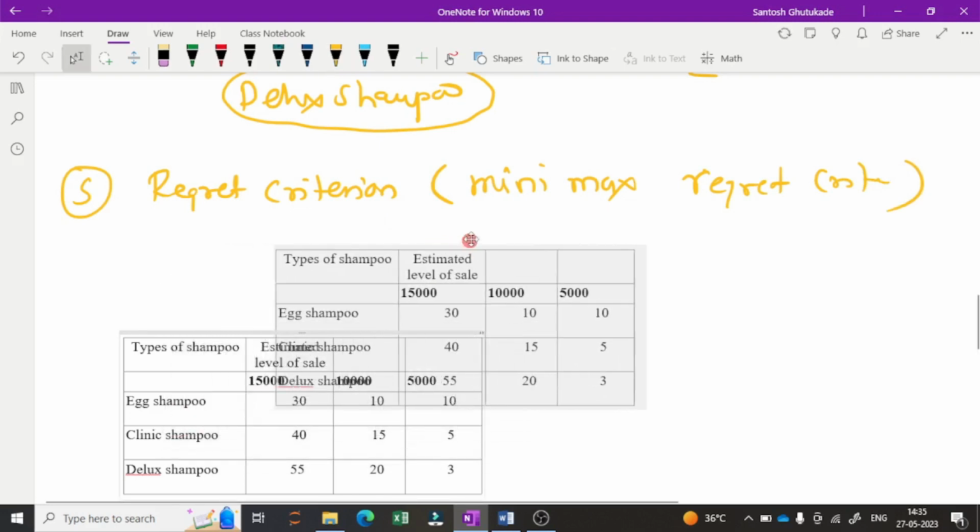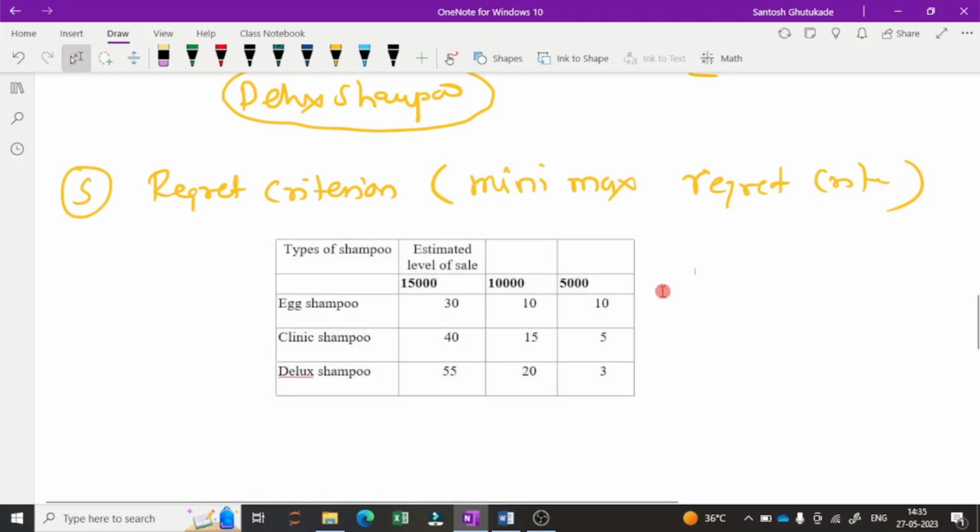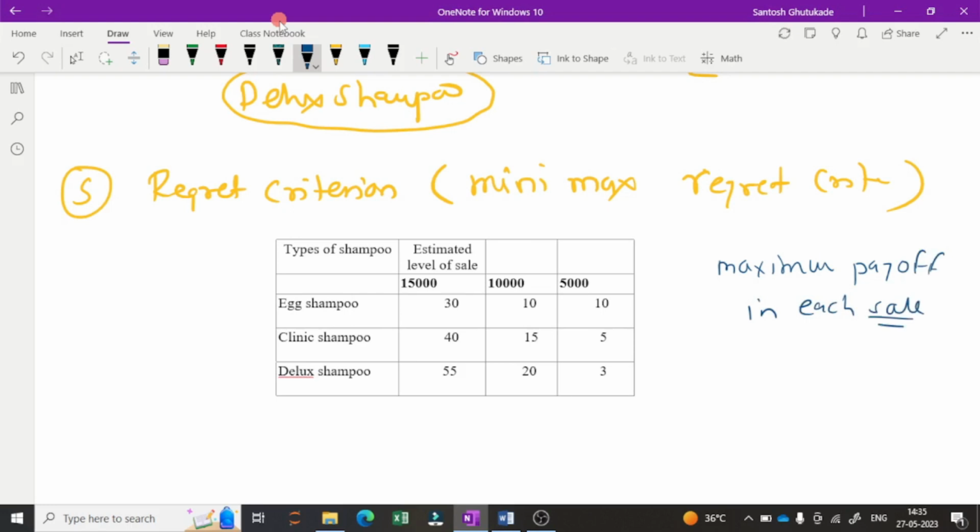For solving the regret criteria we have to consider the maximum payoff in each cell, or we can say in each event.